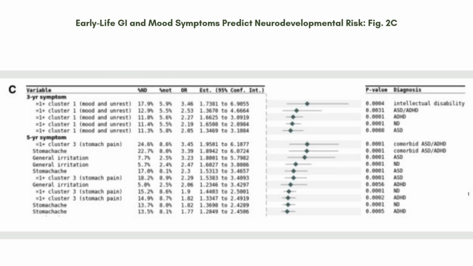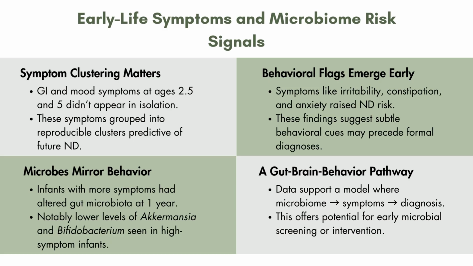So symptoms like constipation, poor sleep, or frequent anxiety, which might be brushed off as a normal childhood issue, were actually high risk flags. This is critical because it adds another step in the timeline. We go from microbial imbalance, to early symptoms, to later diagnosis. I want to pull four key takeaways from the symptom analysis.